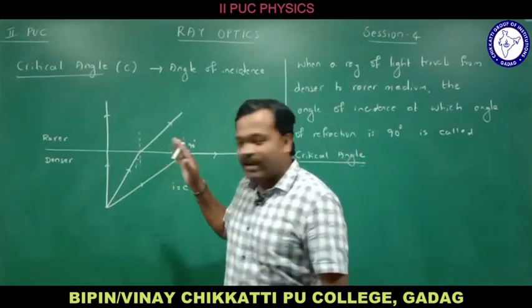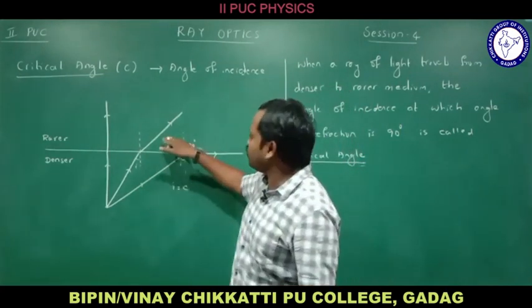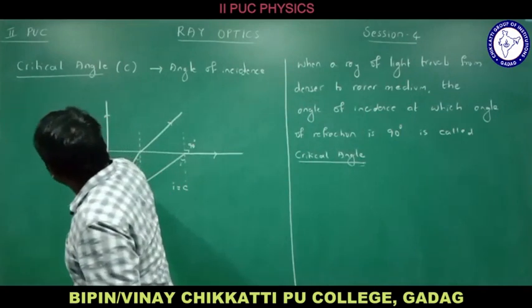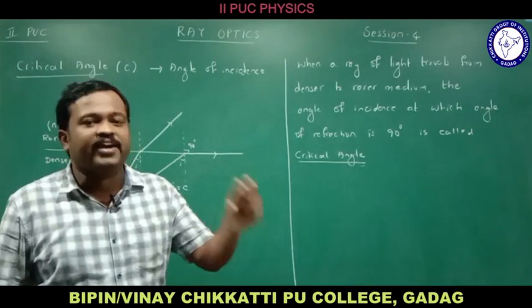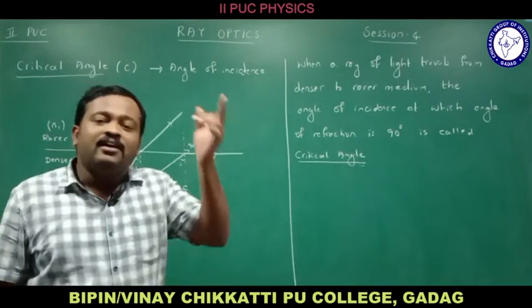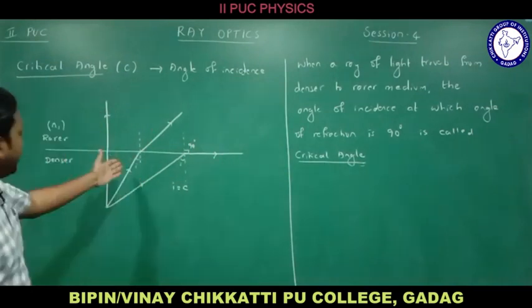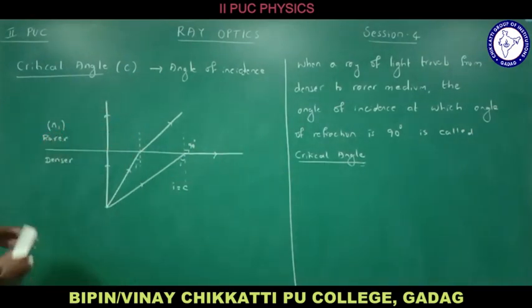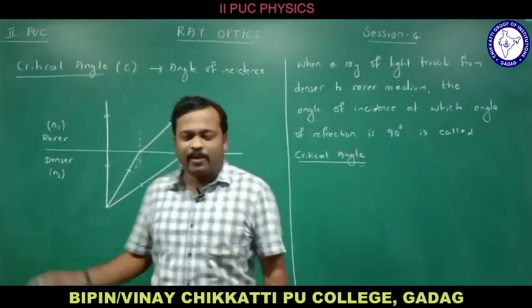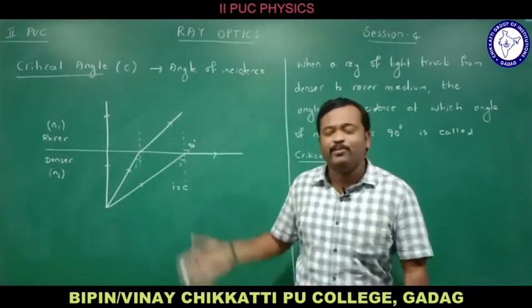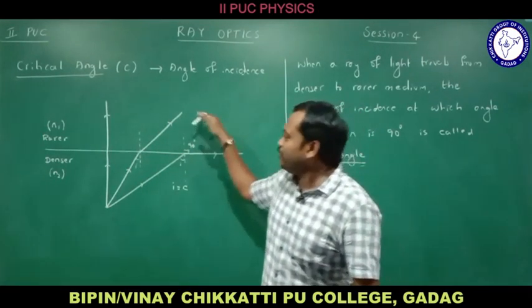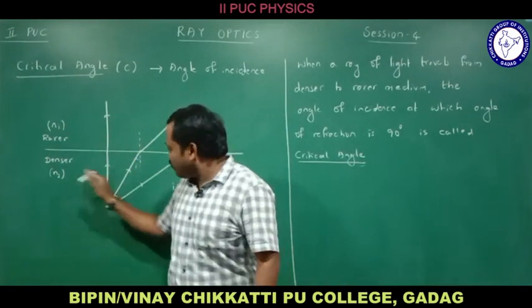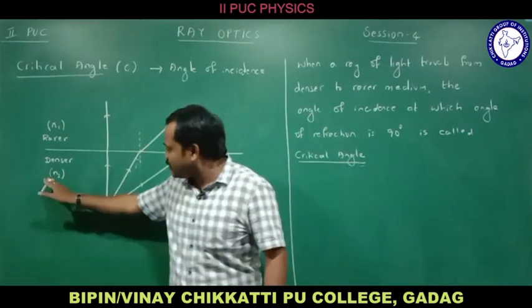For example, the light ray is moving from this medium to this medium, so let me take this refractive index as n1. Always, when a ray of light moves from one medium to another, the medium into which the light moves, let me take it as n1, and the medium from which the light comes, let me take it as n2. Whenever I draw the ray diagram, I will be using this. Since the ray is moving into this medium, let me take the refractive index of this medium as n1, and the medium from which the ray of light is moving, let me consider this as n2.